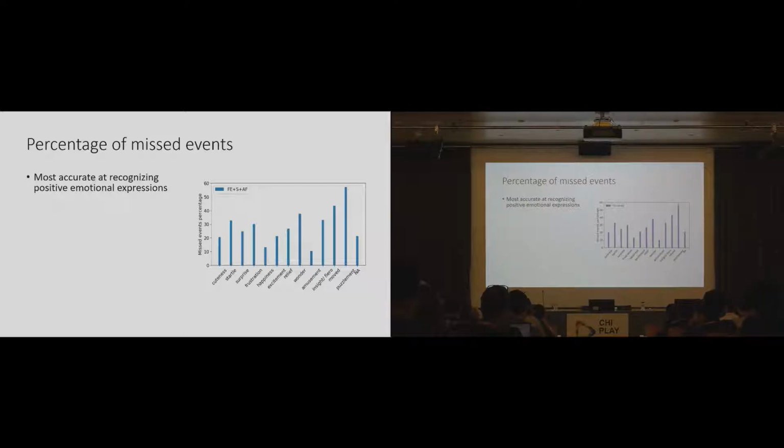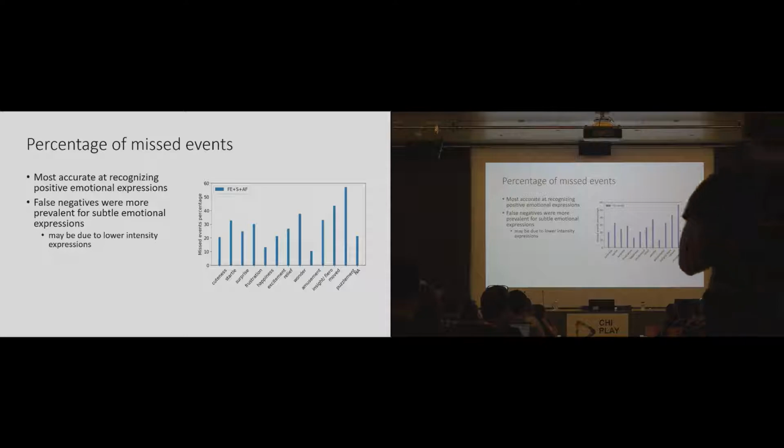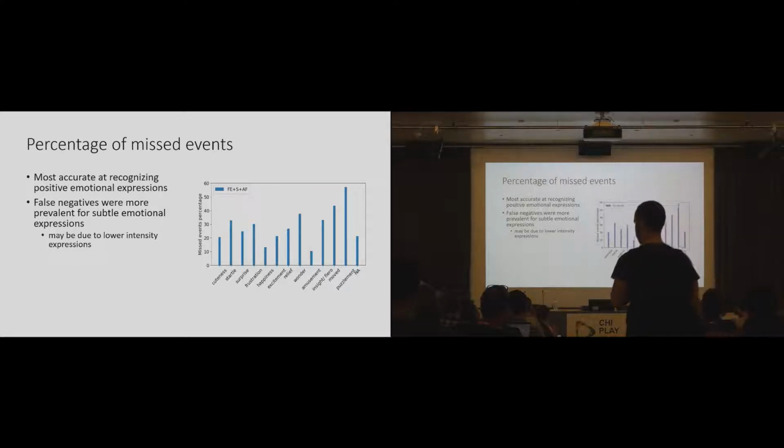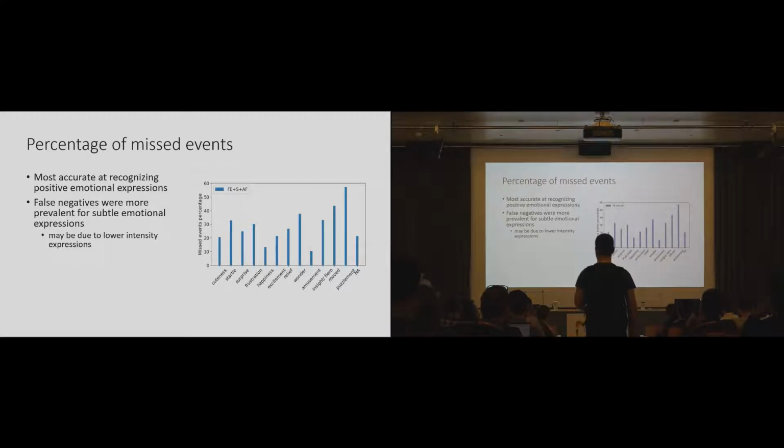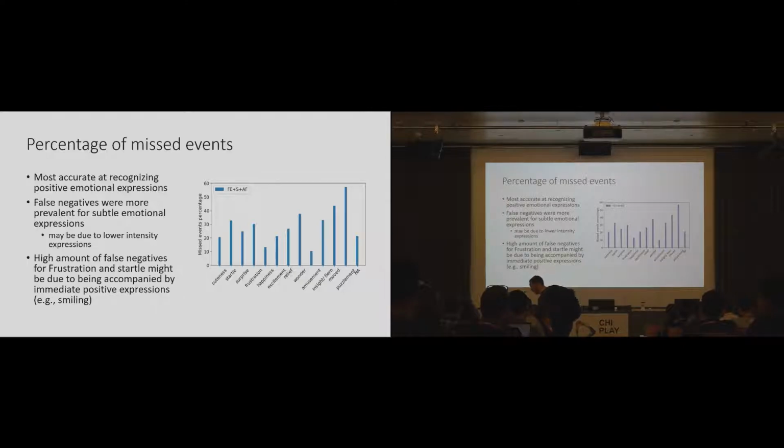has good performance on detecting positive emotional expression, and some subtle emotions like moved, wonder, and puzzlement have high false negatives, maybe because they have lower intensity expression. And also a high amount of false negatives for negative emotions like frustration and startle, maybe because they are immediately followed by immediate positive expressions like smiling.